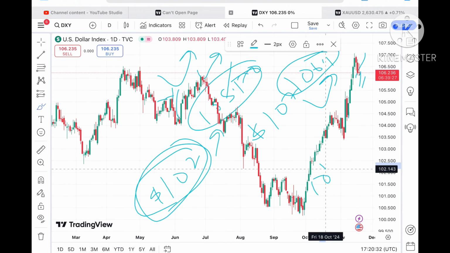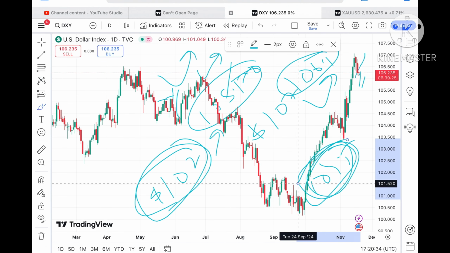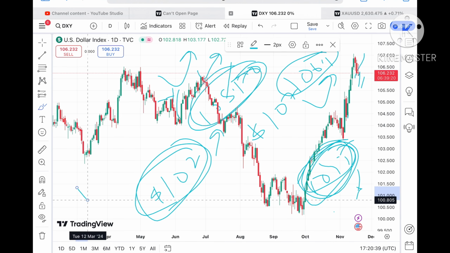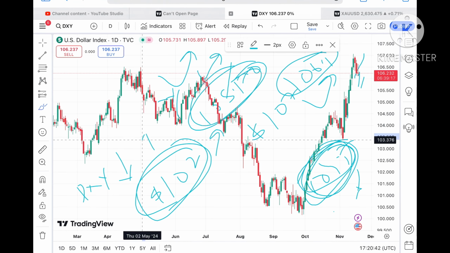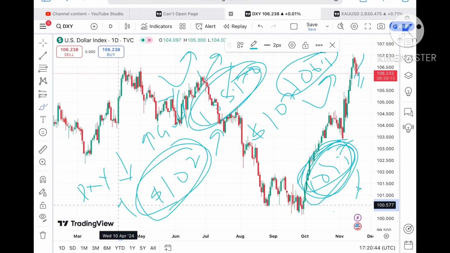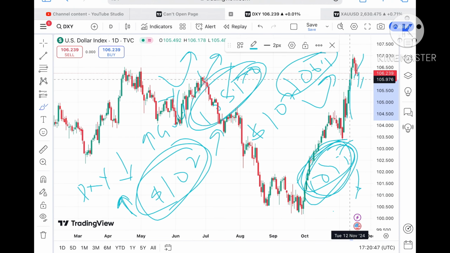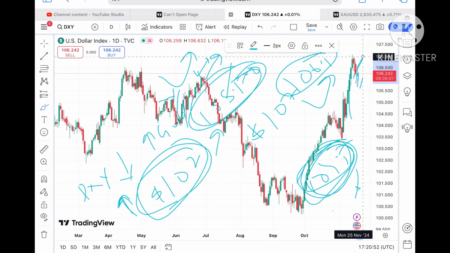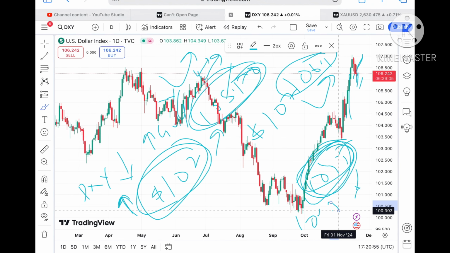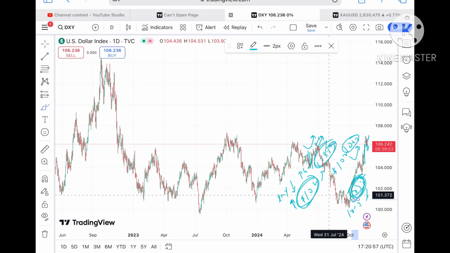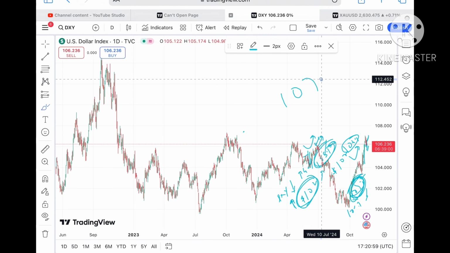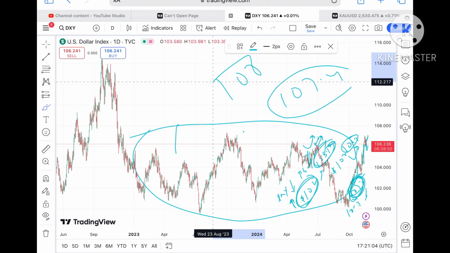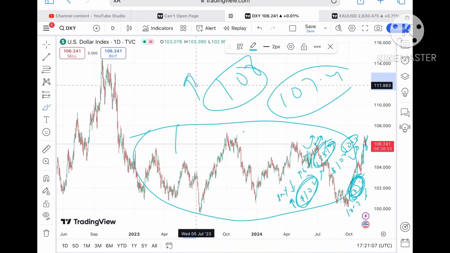So if the price started going below a level of 106.1, we can see it can go towards 105.17 and then from there a level of 104.5. If the dollar index started going down, we will see the gold price will come up. But if it started sustaining above a level of 106.3, we can see it can go further upside towards 106.5 and then to a level of 107. So probability of moving further downside we can see in the price of gold. You have to understand that once the dollar index started going upside, the gold price will come down.